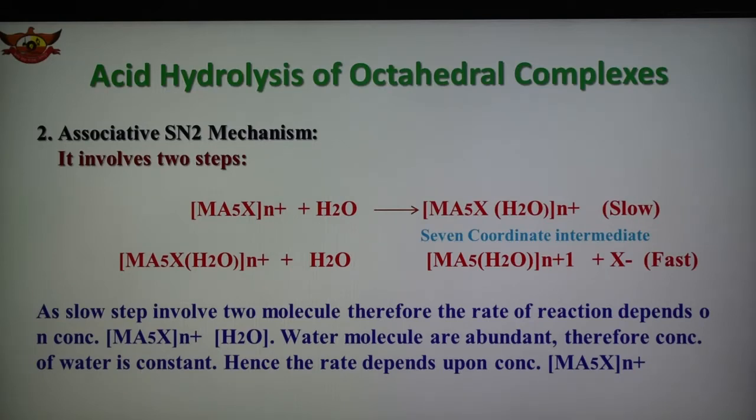Therefore, the rate of the reaction depends upon the concentration of this octahedral complex [M(a)5X]n+. So this is the associative SN2. SN2 means two reactants are there, and associative means there is an association of the octahedral complex and water. Therefore, it is known as the associative SN2 mechanism. So this is about the acid hydrolysis of octahedral complex.